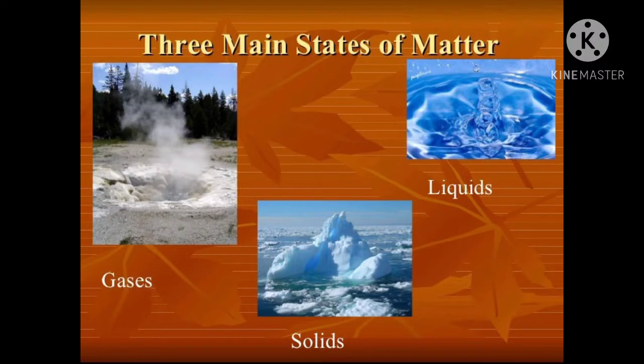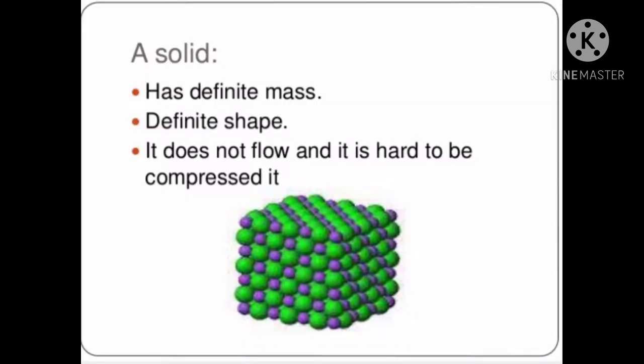There are mainly three states of matter: solid, liquid and gases. All the matter on earth is different from each other due to its molecule pattern. I will explain one by one. First is solid. Solids have a definite shape and volume and are hard because the molecules are tightly packed and the force of attraction between them is very strong.